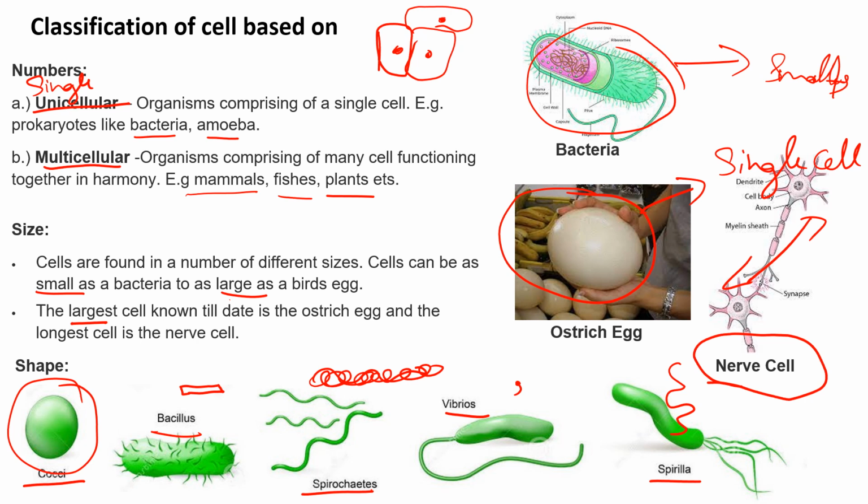With this, we studied a brief history of the cell and how cells are classified based on shape, size and number of cells present. We also studied the cell theory, which says how cells are formed and how they can exist individually. In coming videos, we shall be studying the difference between a prokaryotic cell and a eukaryotic cell, the difference between a plant cell and animal cell, and the different cell organelles present in plant and animal cells and their functions. With this, we conclude today's class. Thank you.